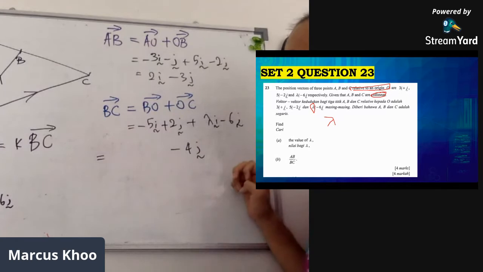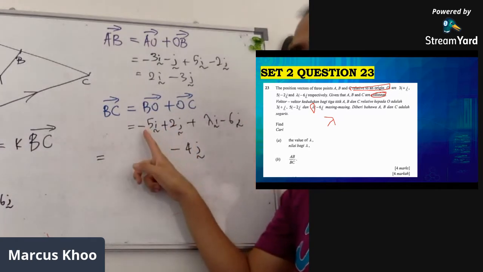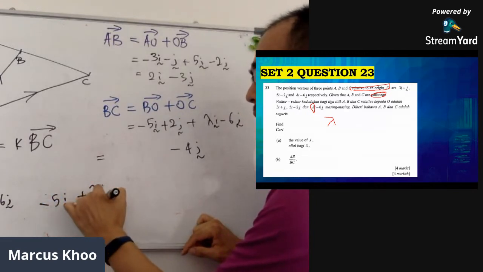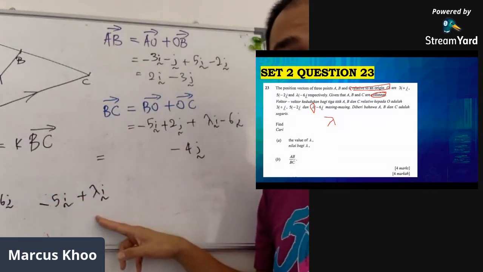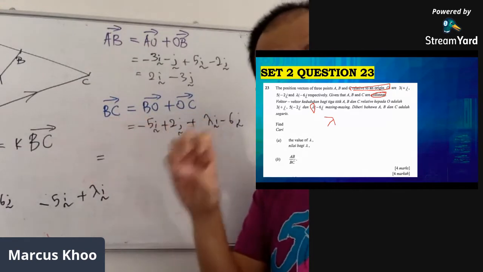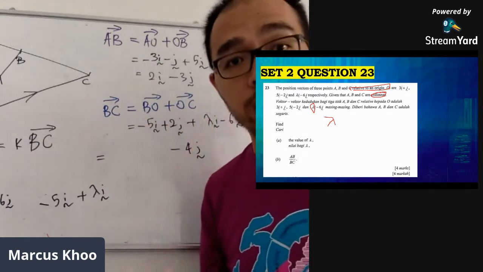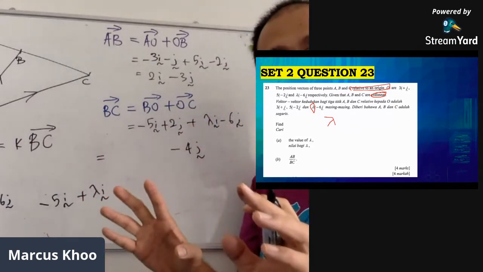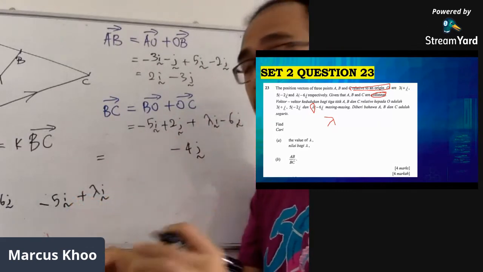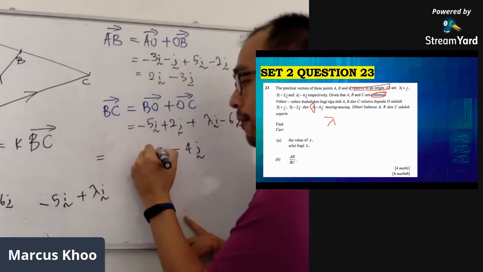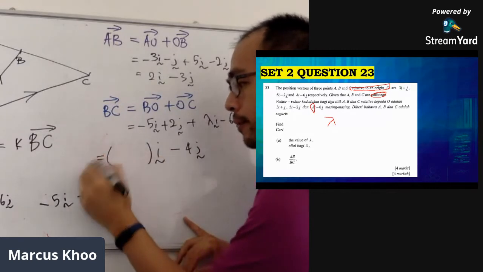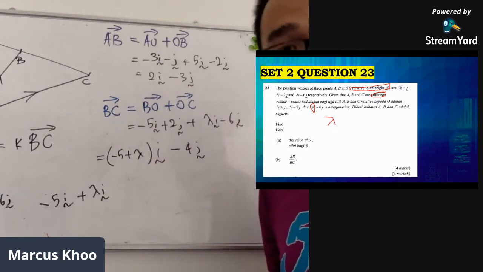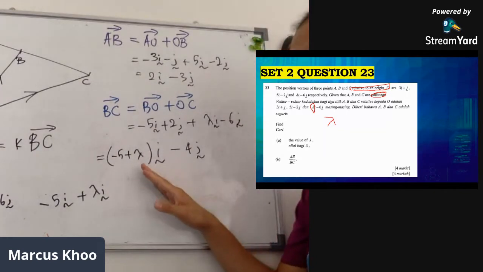Now the problem comes with this. What is minus 5i plus lambda i? We cannot really do anything much with this. So what we can do is factorize out the i, and this is a very important skill. We always need to factorize out so that there are only two terms: one term with the i and one term with the j. Don't complicate matters. If I factorize out the i, what am I left with? Minus 5 plus lambda. So this is the second step.